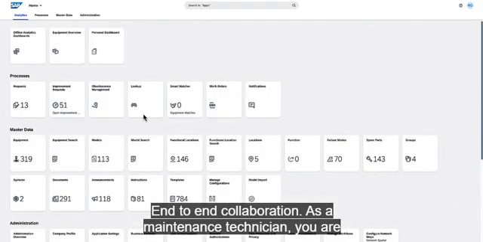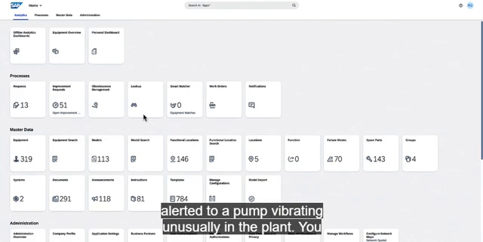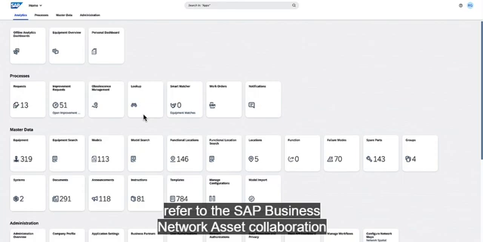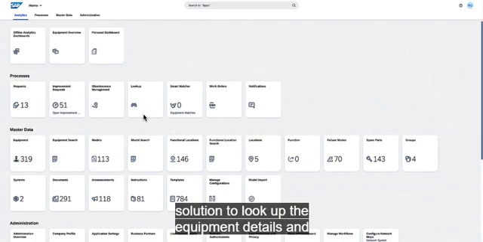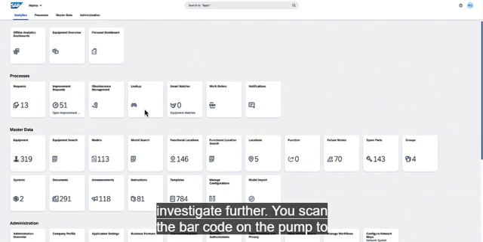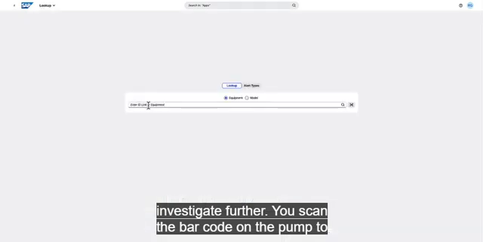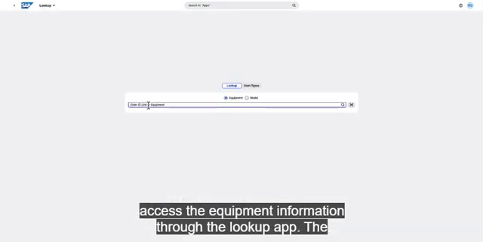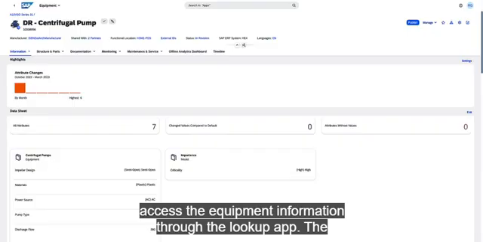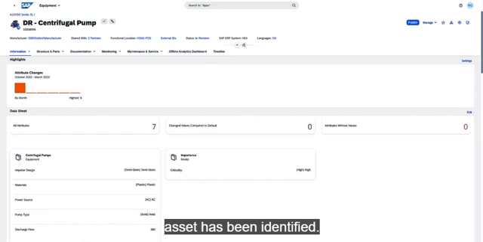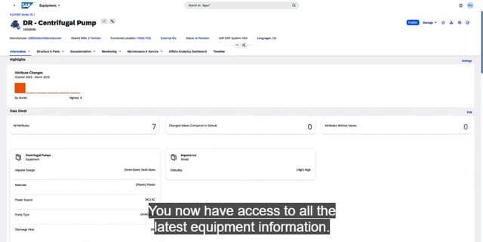As a maintenance technician, you are alerted to a pump vibrating unusually in the plant. You refer to the SAP Business Network Asset Collaboration solution to look up the equipment details and investigate further. You scan the barcode on the pump to access the equipment information through the Lookup app. The asset has been identified. You now have access to all the latest equipment information.